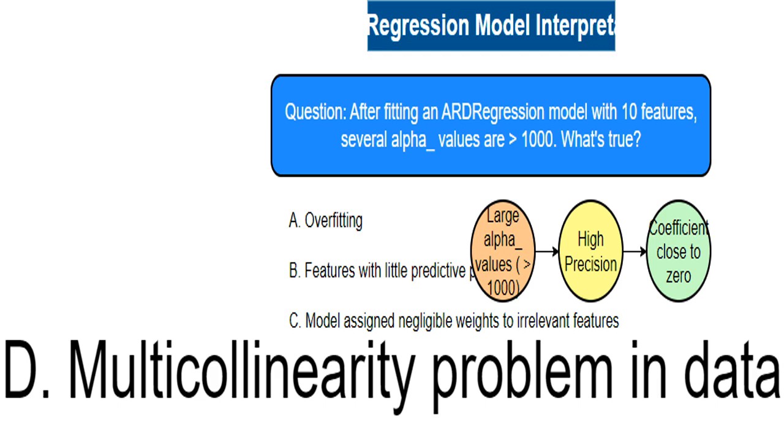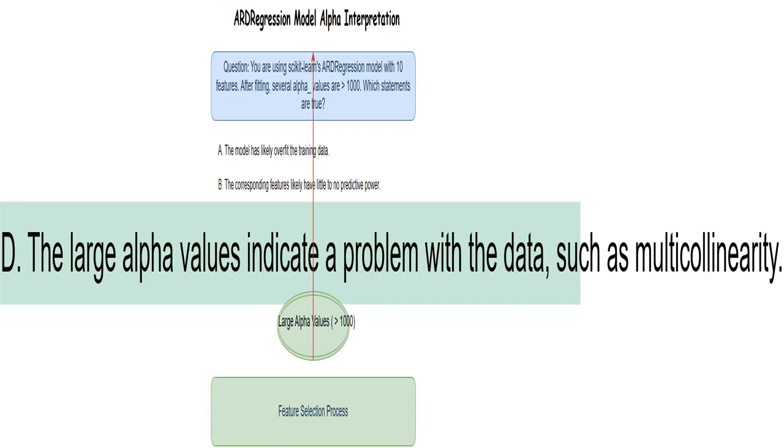The large alpha values themselves tell us that the model found many features to be unimportant. I see this as the core of the problem. We're using automatic relevance determination, ARD, a Bayesian method that automatically figures out which features are important for prediction. Think of it like a smart detective sifting through clues. ARD helps us identify the truly relevant features, discarding the noise.